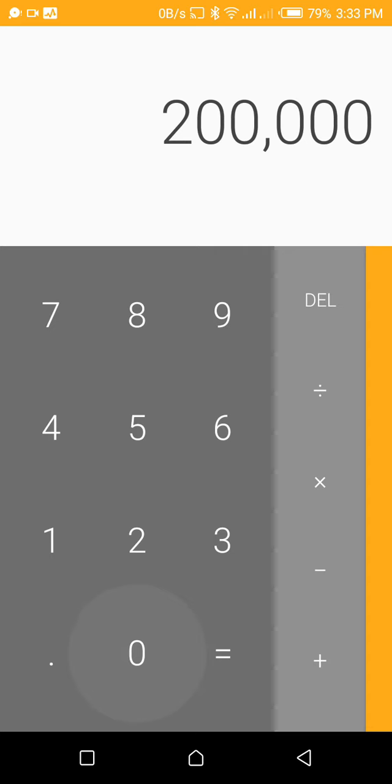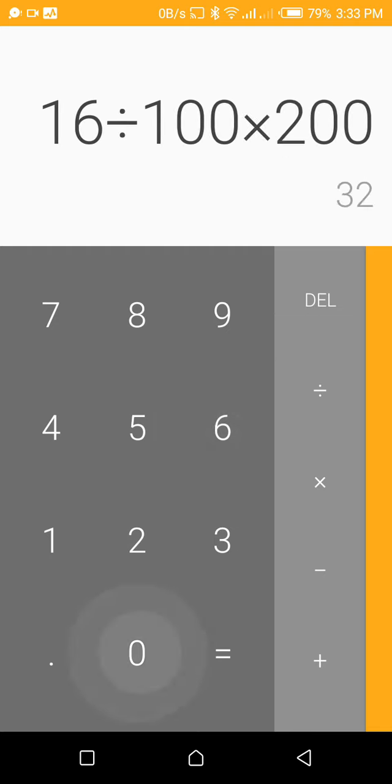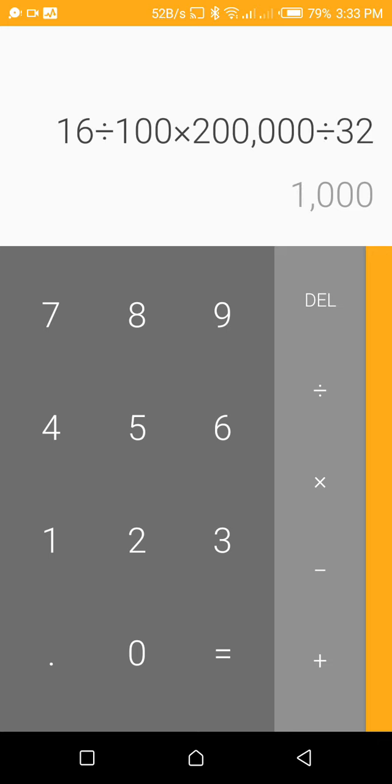So if we are working with two odds, we are going to be getting 16% of our total portfolio. Let's say that the total money you have is 200,000, guys. Now let's get 16% of 200,000. Let's say 16 divided by 100, then after that we multiply it by 200,000. So we are going to be getting 32,000. Now, just like you did in the other one, divide it by 32. So we get 1,000.